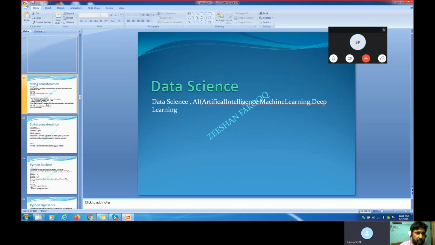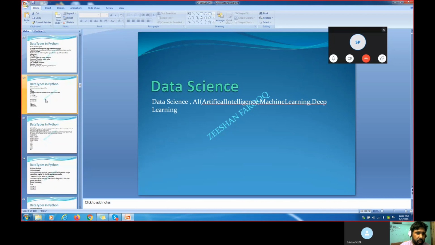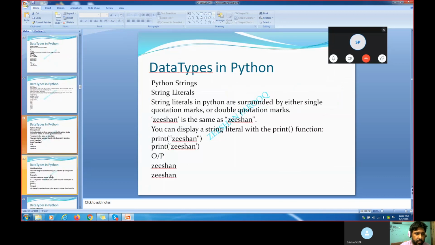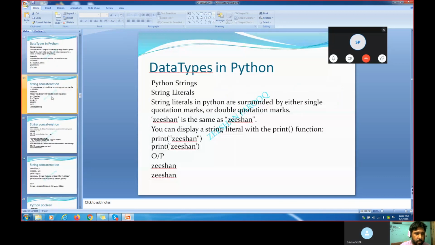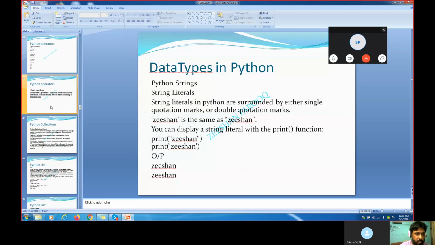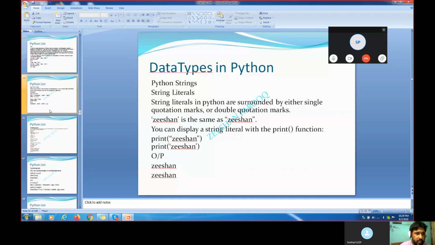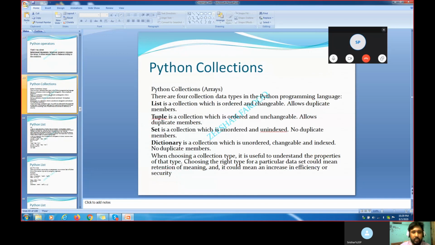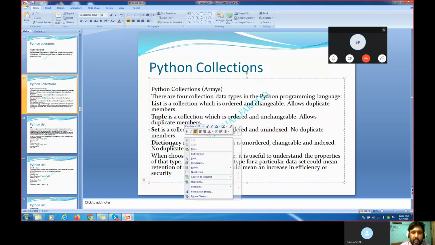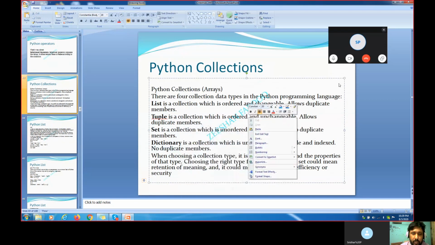In the last class, we discussed the data types. We discussed in detail the data types, and strings also. Now we'll discuss in detail some collection methods. What are the different types of collections? Collections in Python are of four different types.